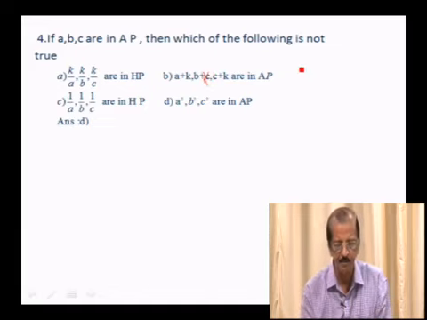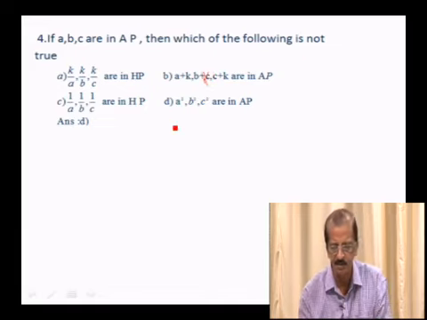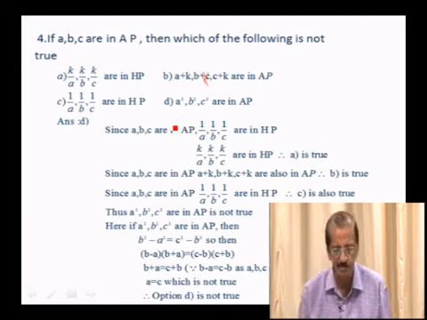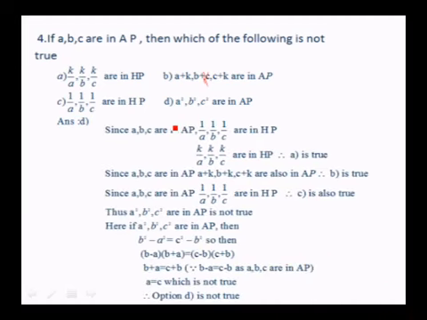Or in AP, 1 over A, 1 over B, 1 over C are in HP, A square, B square are in AP. So here, since A, B, C are in AP, 1 over A, 1 over B, 1 over C are in HP. So if you multiply throughout by K, that will be again in HP, therefore A is true. If you take the second one, 1 over A, 1 over B, 1 over C are in HP, A plus K, B plus K, C plus K are in AP. Second one, B is also true.